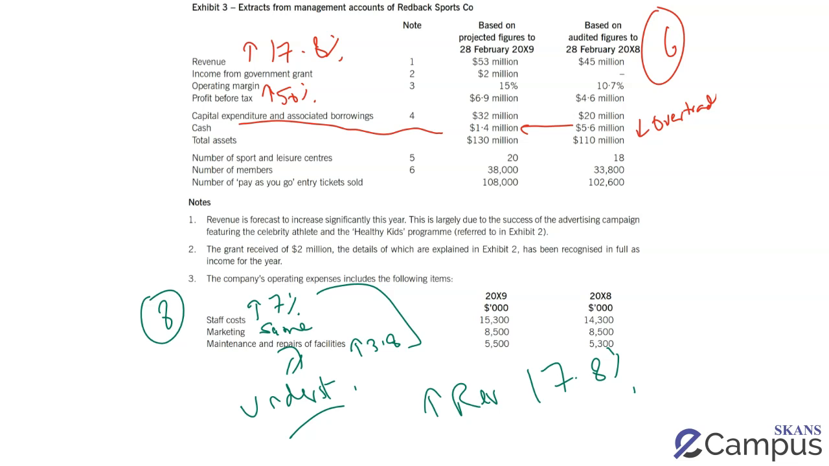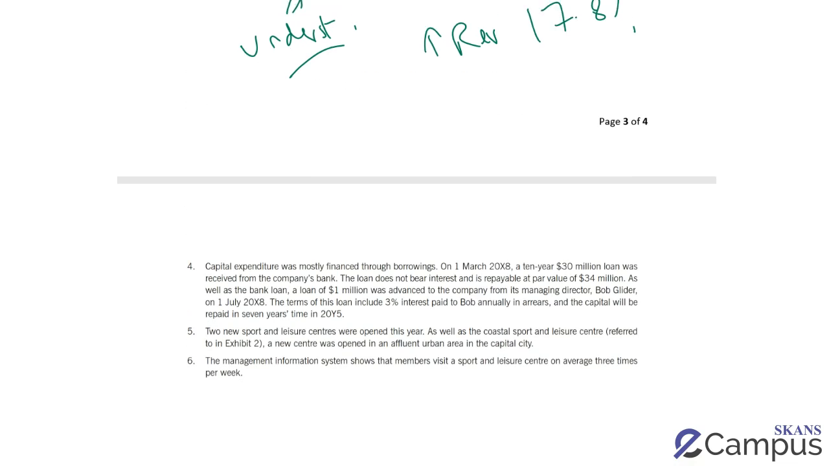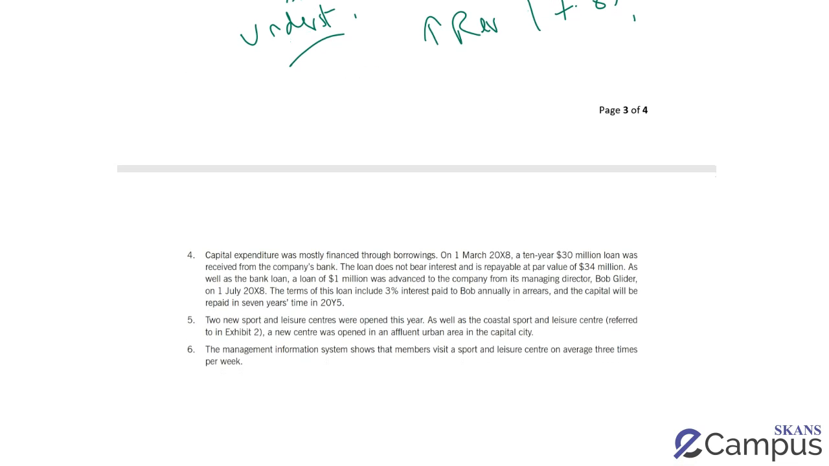So by the way, this increase by 7%, increase of 3.8%, you get separate marks for the calculations as long as you link them to the understatement of expenses as well. All right. I then go on to notes number 4, which again has some very easy marks. So the examiner was obviously in a good mood in this attempt.